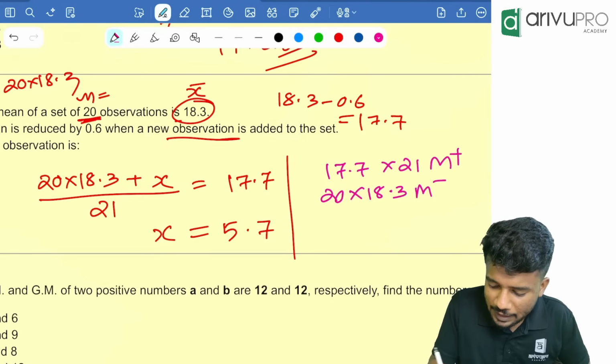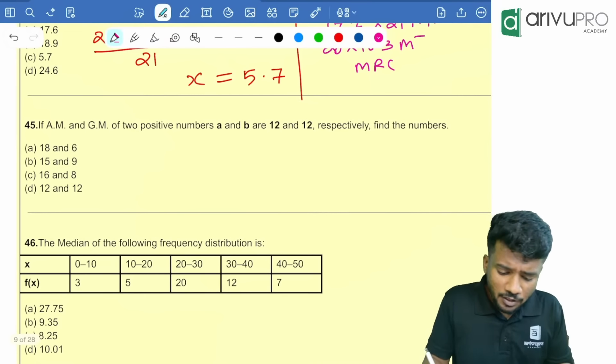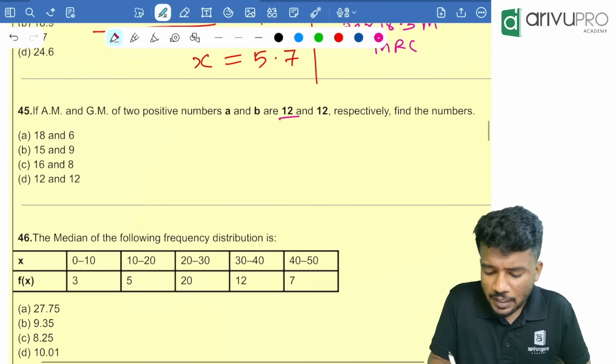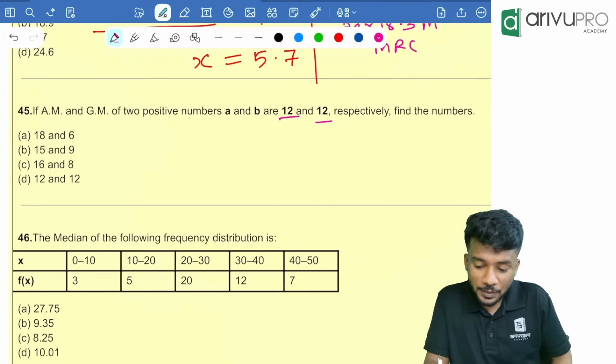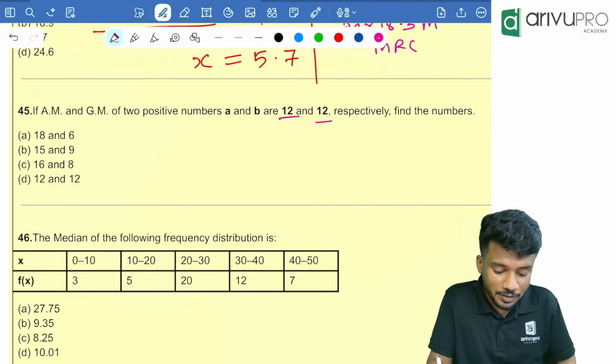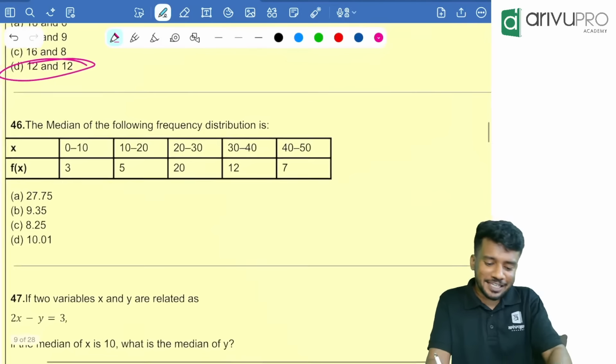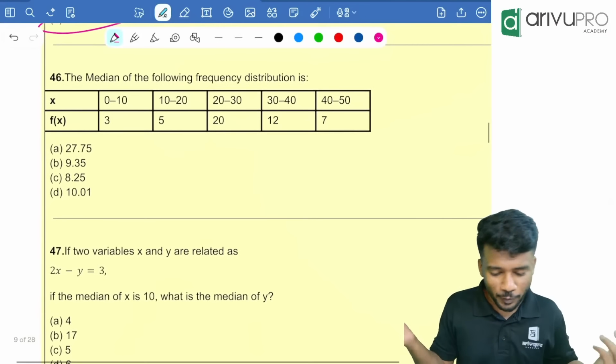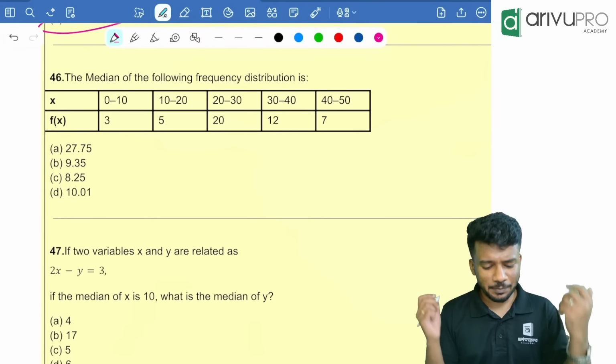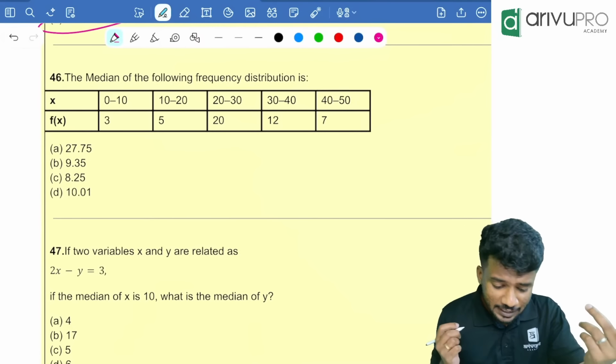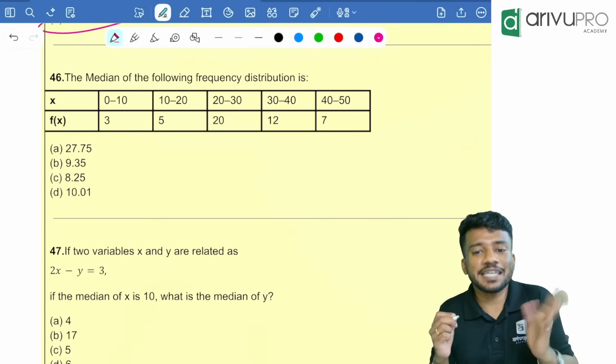Got it? Yes. If the AM and GM of two positive numbers a and b are 12 and 12 respectively, then the numbers are... what is given? AM and GM are the same. That means the numbers should also be what? Same. Next one, the median of the following frequency distribution. Very easy, people. When we want to find the median, first we need to find the median class.